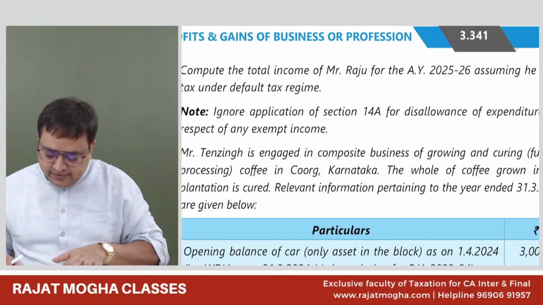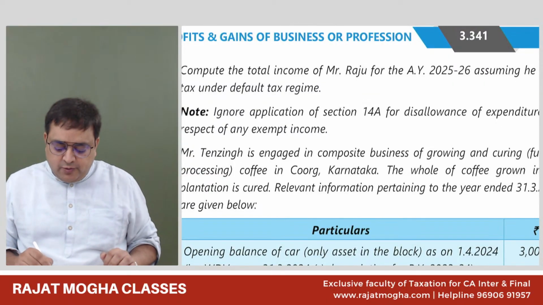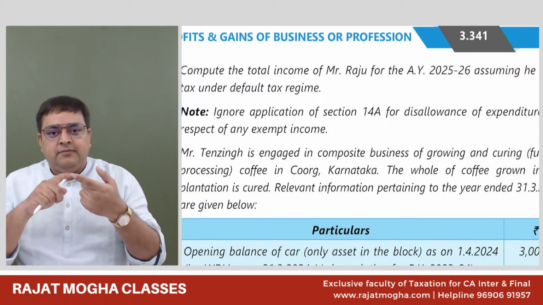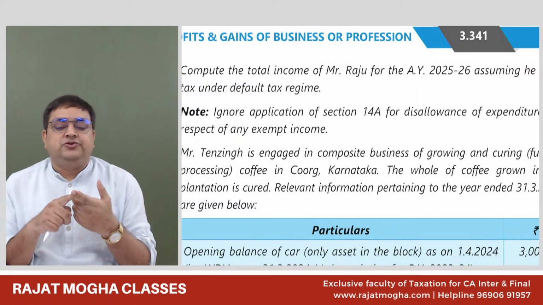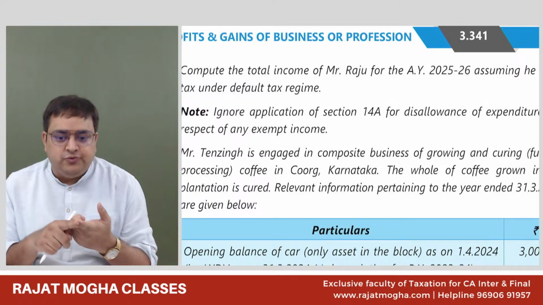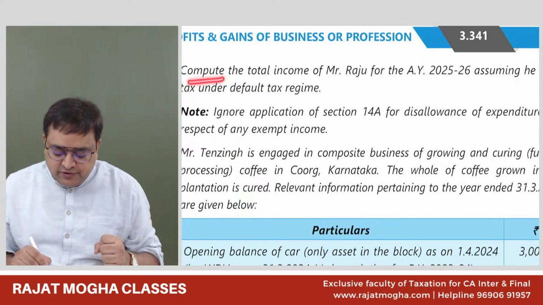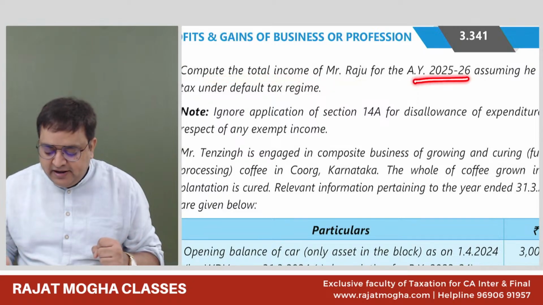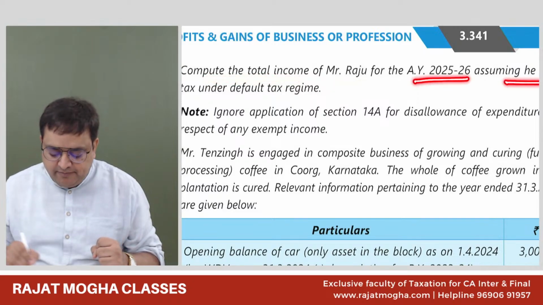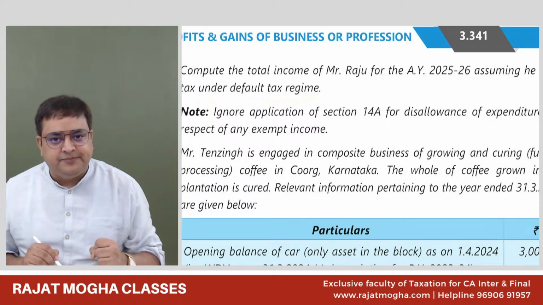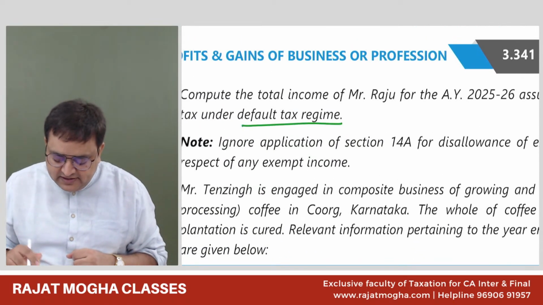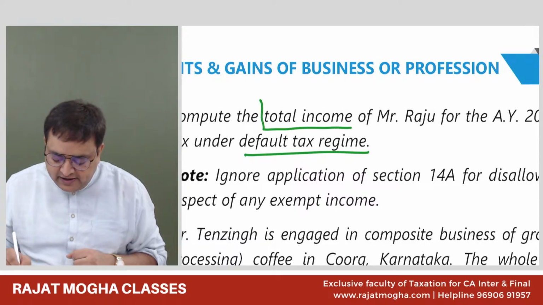In your examination, you should first be very clear what the examiner is actually asking from you. The examiner is asking: compute the total income of Mr. Raju for assessment year 25-26, assuming he pays tax under the default tax regime. So we understood that this guy is following the default tax regime and we have to calculate his total income.